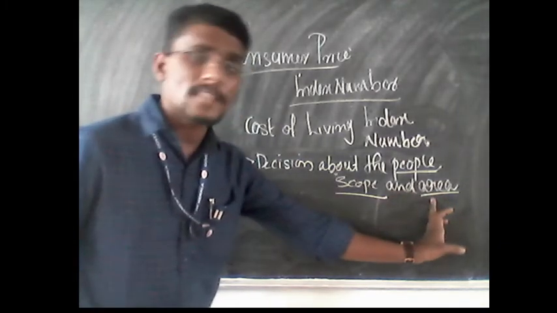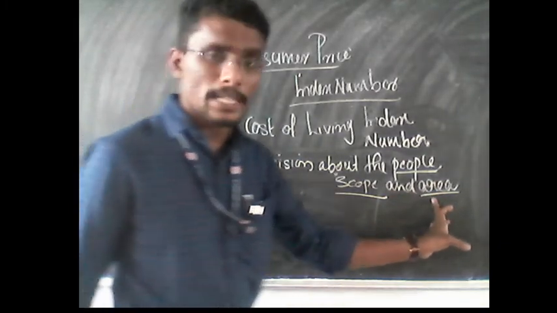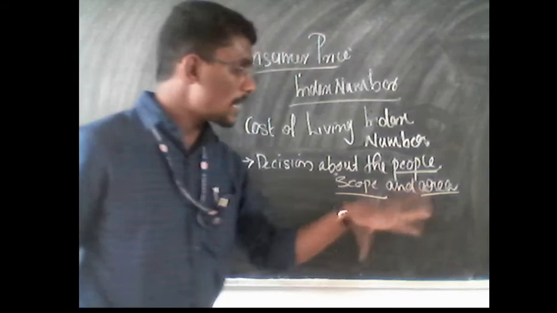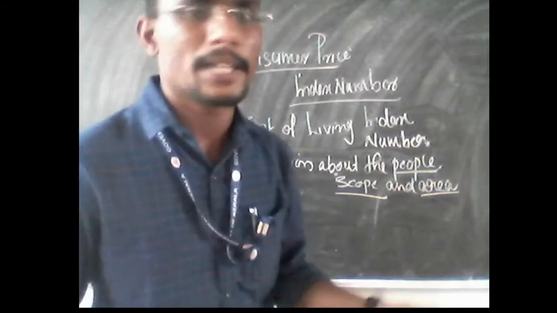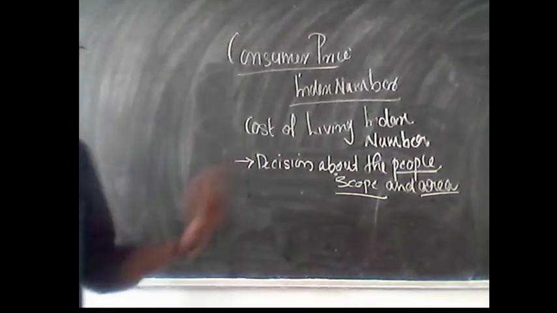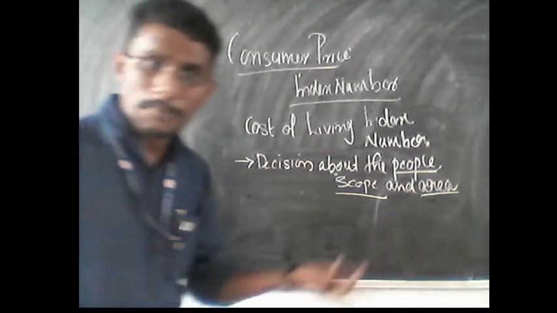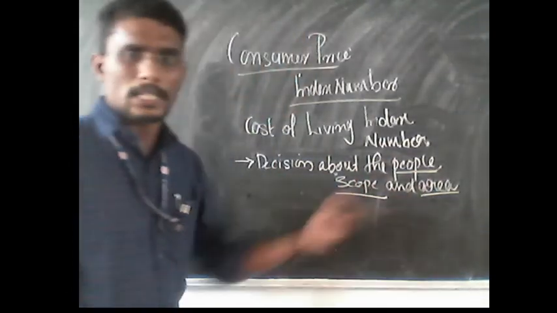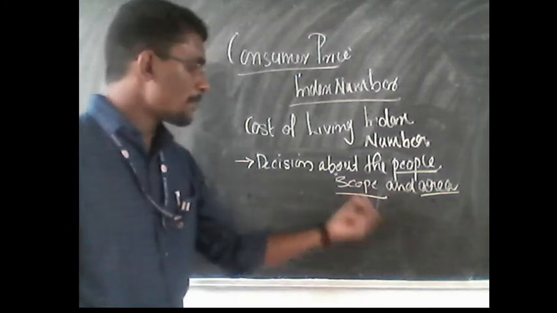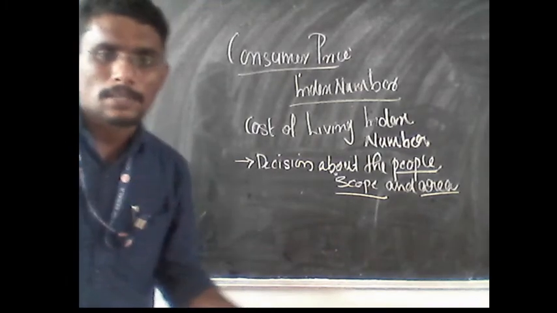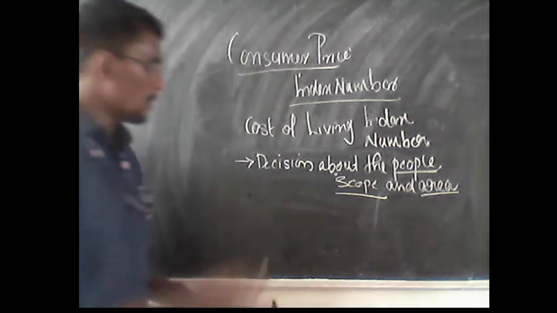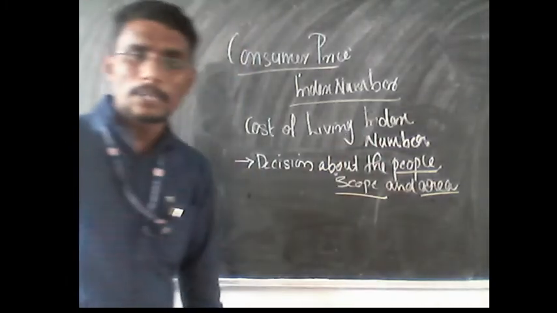By considering the area, that is rural area and urban area, we may need to construct different consumer price index numbers, because the cost of living is entirely different in rural areas from urban areas. Thereby, we need to differentiate the same. And the scope means the importance of such an index number. Why are we constructing that index number? In order to realize the cost of living of that particular group of people.